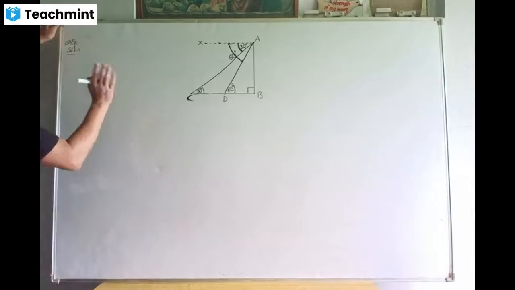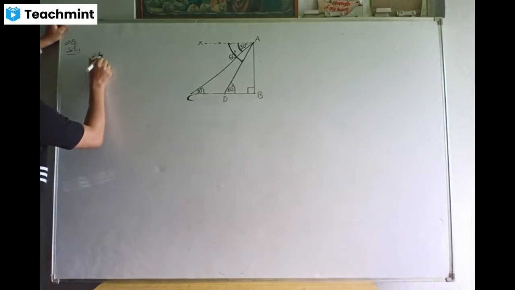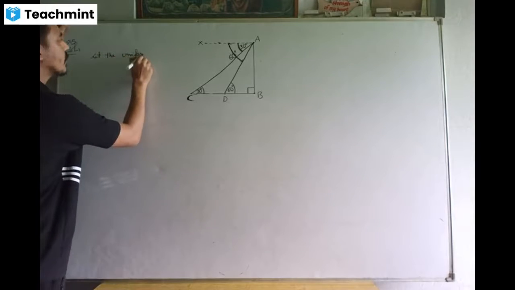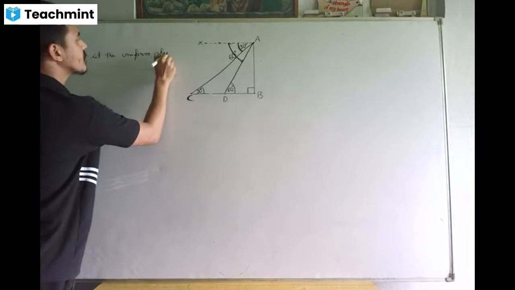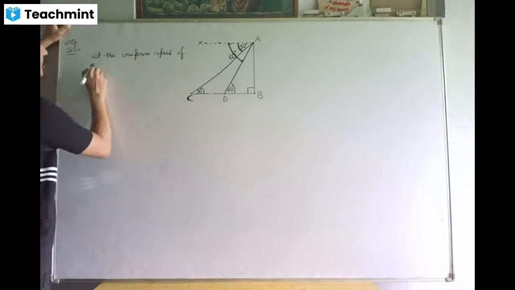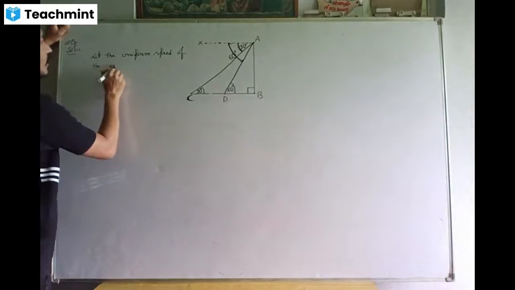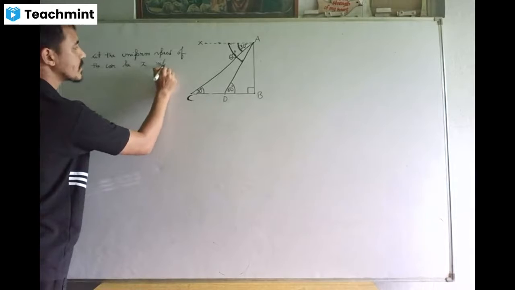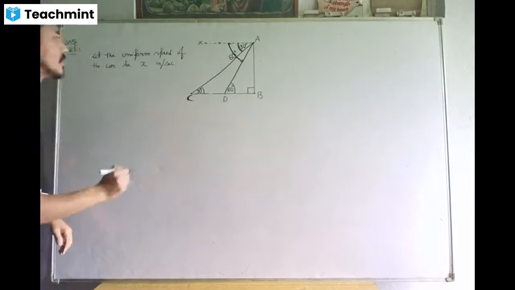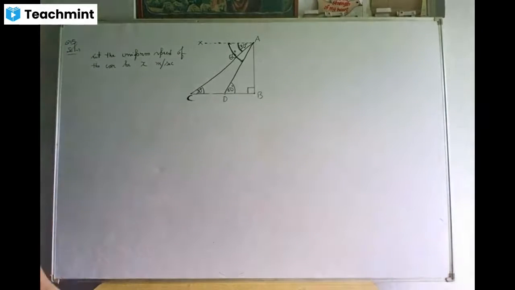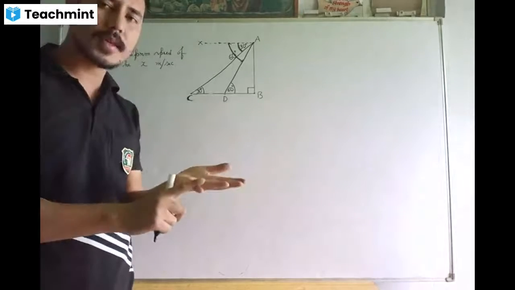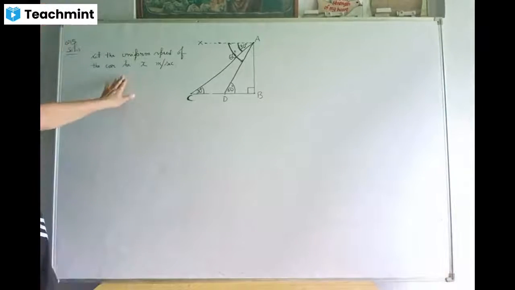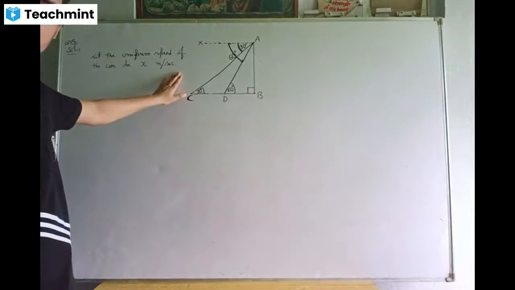So let the uniform speed of the car be x meters per second. Distance will be given in meters and time in seconds, so the speed will be meters per second.